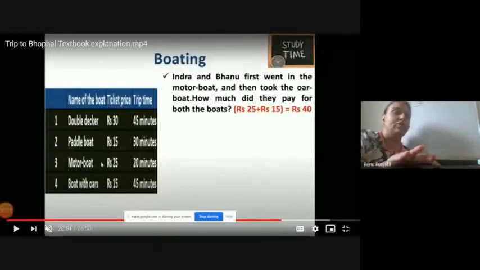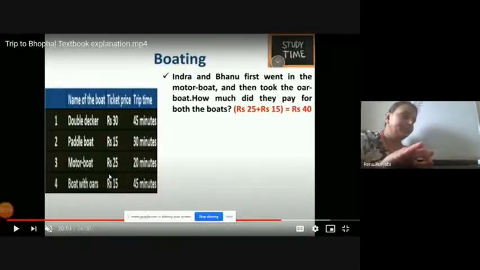Motor boat is rupees 25. Why is the price high here, 25? Because this is run by the motor and the motor takes electricity, battery, right? So the price of this motor boat is high, which is 25, and the minutes are 20 only, because if they give you more minutes to ride, their expenditure will increase, their expenses will increase. So they are giving only 20 minutes here for the motor boat.